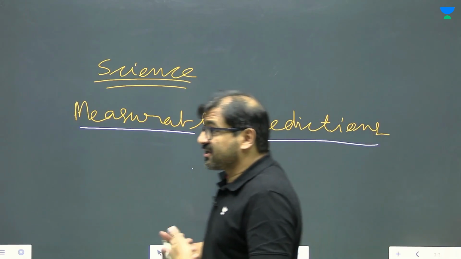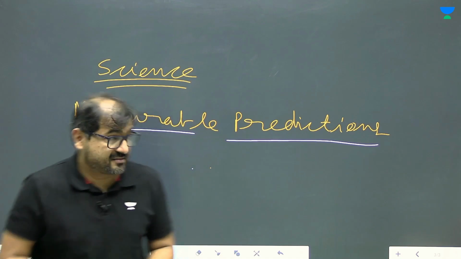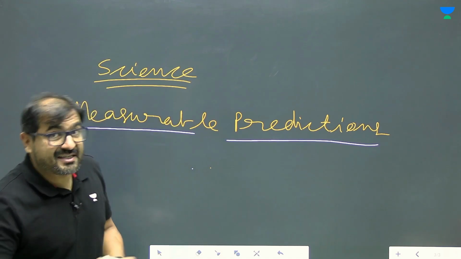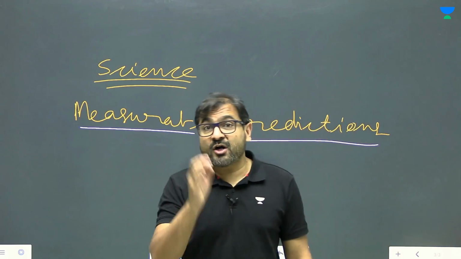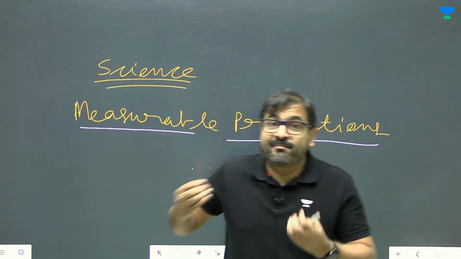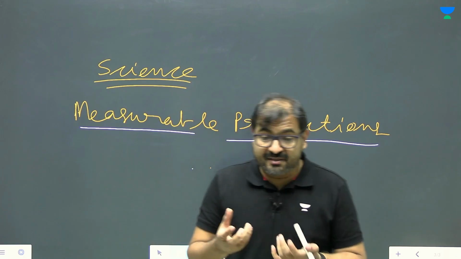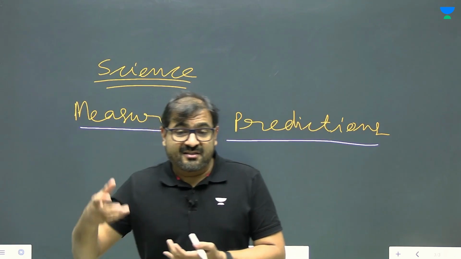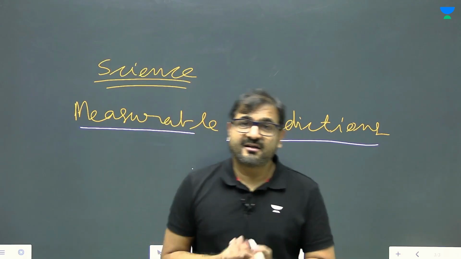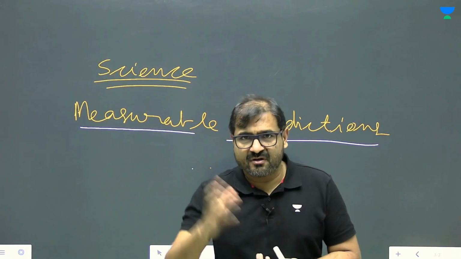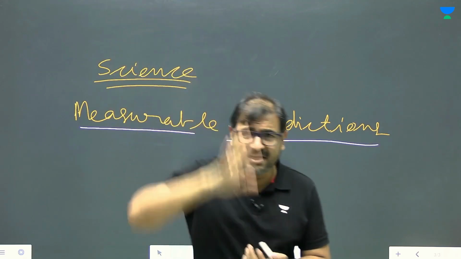And when we are talking about something which is not science, it also can make predictions, but generally they will not be measurable predictions. It may be something like this, that if you do something like this, you will go to hell in the next life or after dying, or something like that.